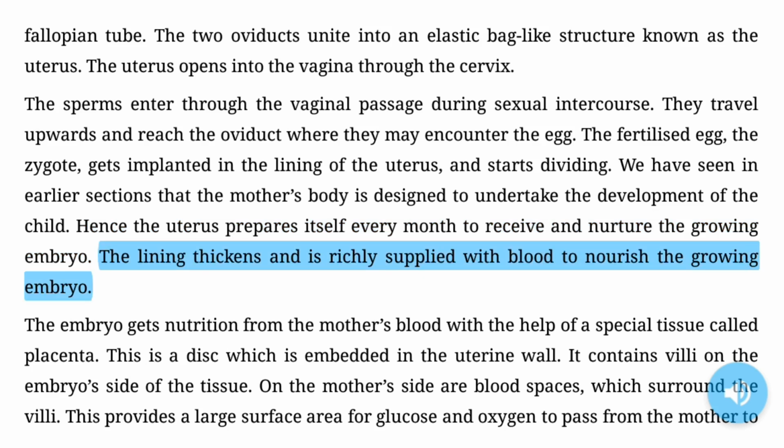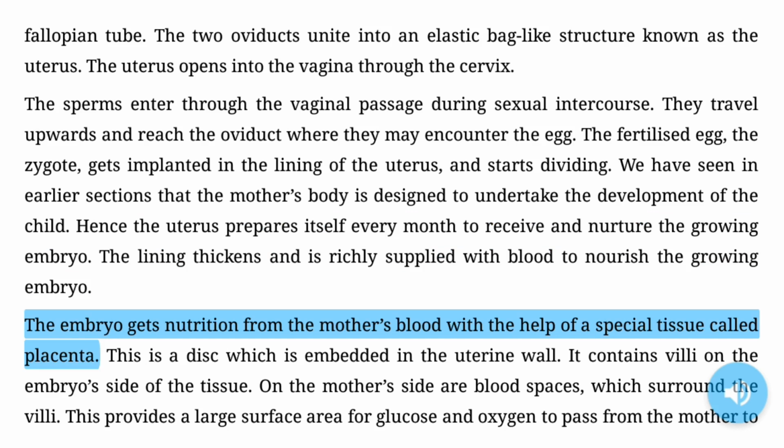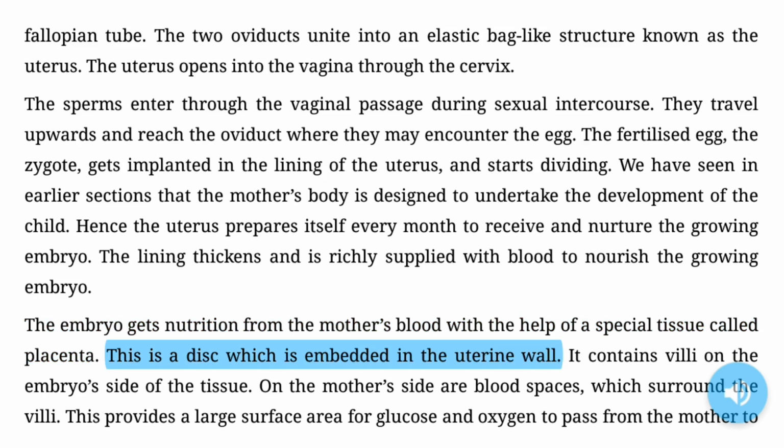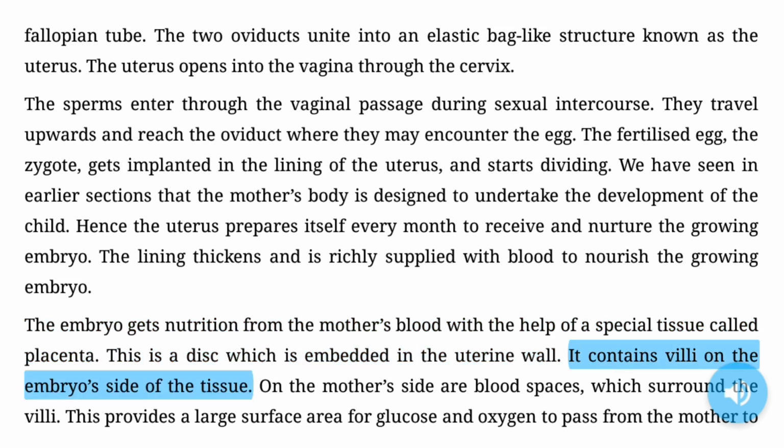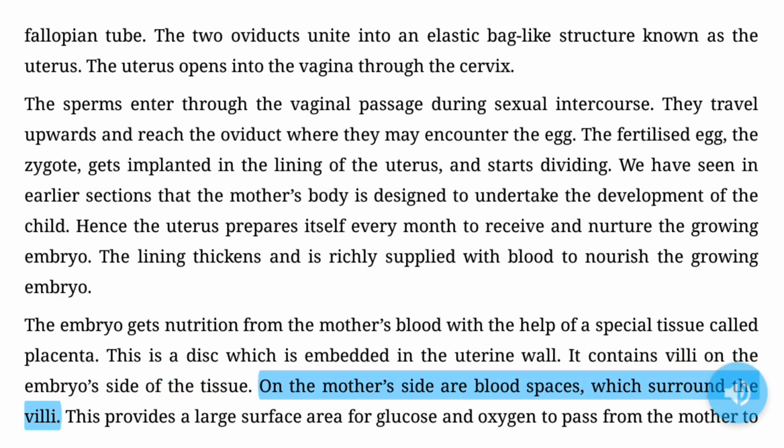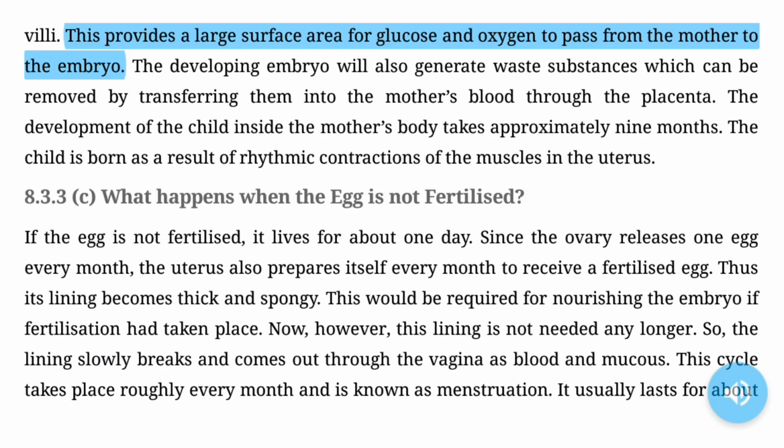The lining thickens and is richly supplied with blood to nourish the growing embryo. The embryo gets nutrition from the mother's blood with the help of a special tissue called placenta. This is a disc which is embedded in the uterine wall. It contains villi on the embryo's side of the tissue. On the mother's side are blood spaces, which surround the villi. This provides a large surface area for glucose and oxygen to pass from the mother to the embryo.